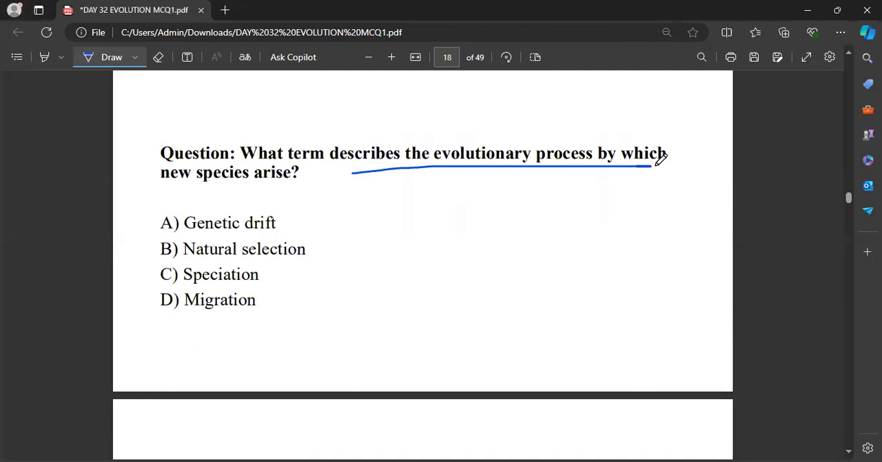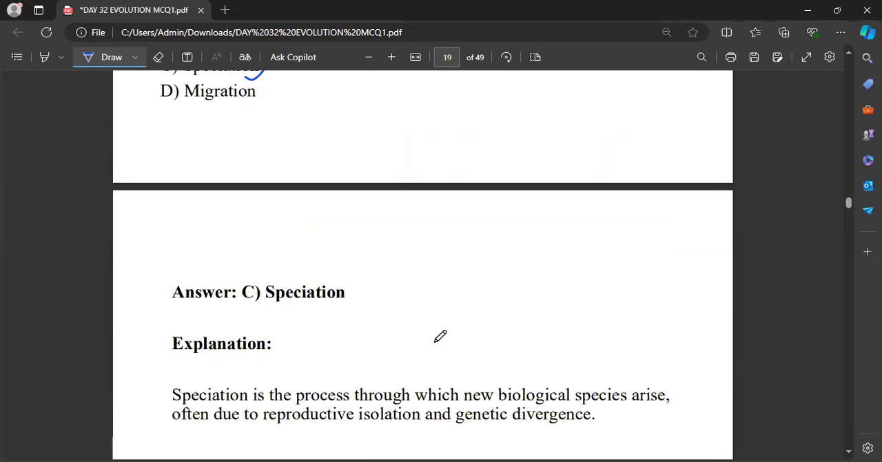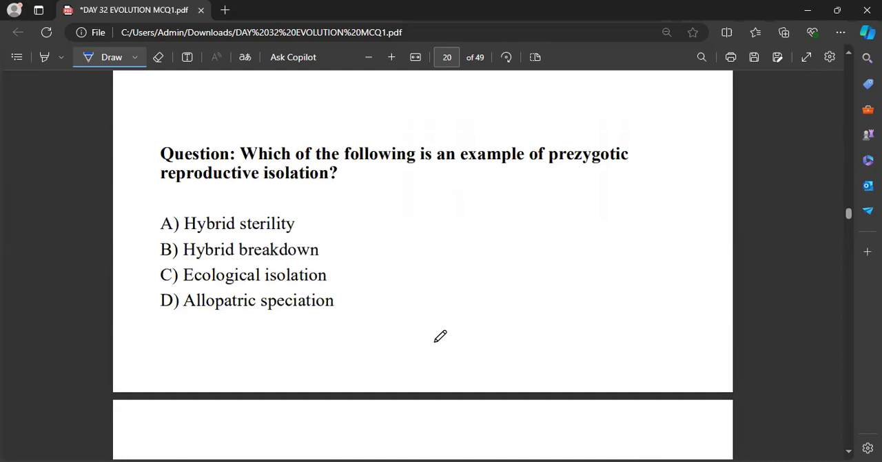What term describes the evolutionary process by which new species arise? That will be speciation. Only through this is a new species arising. This is called speciation. Now, which of the following is an example of pre-zygotic reproductive isolation?